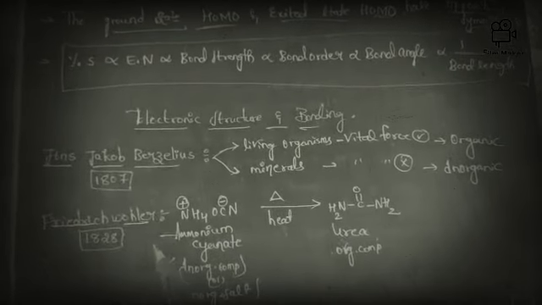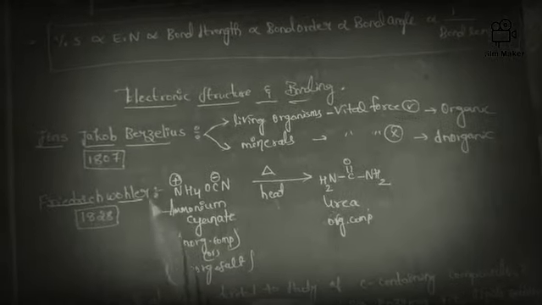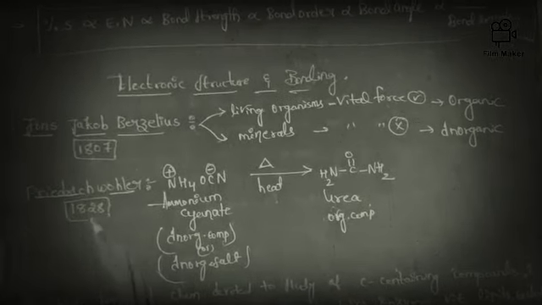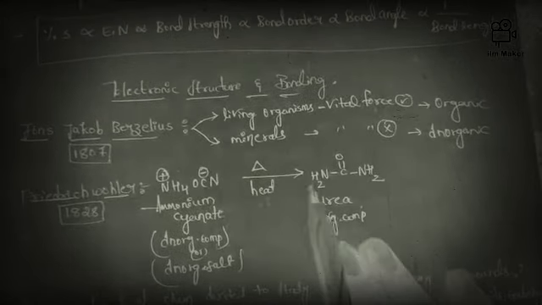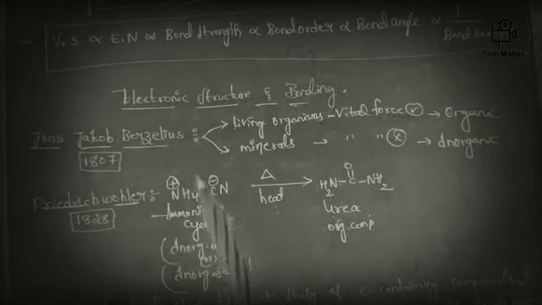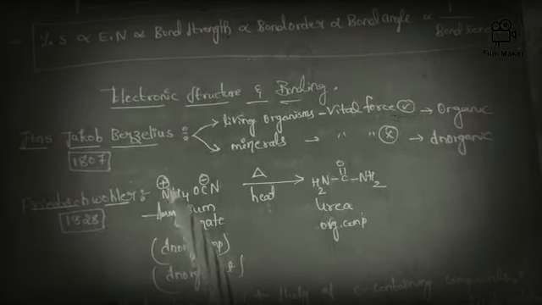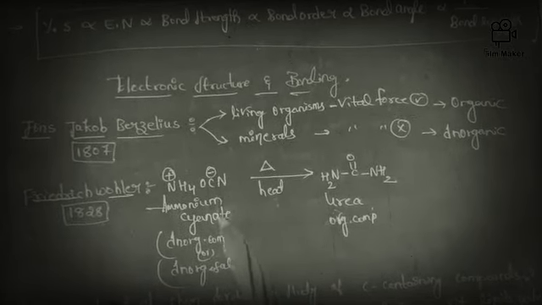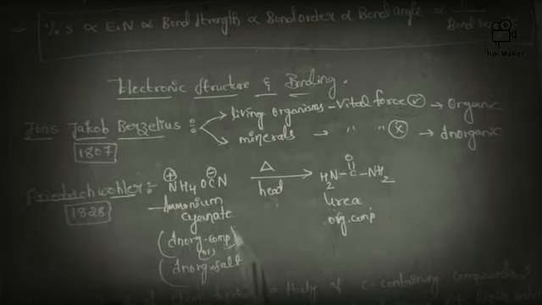Next, friends, Frederick Euler, this is most important, in the year 1828. Here this is ammonium cyanate. This is actually a salt, because both positive and negative charges are present, so it is an inorganic salt or inorganic compound.